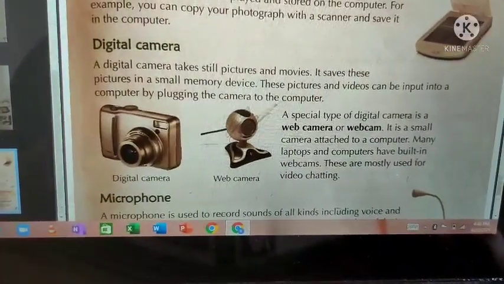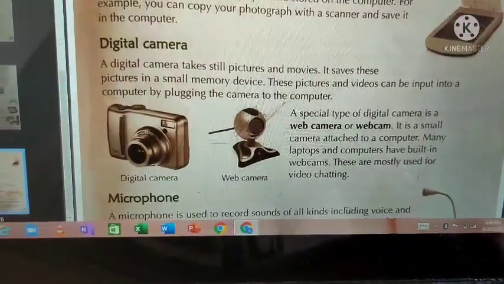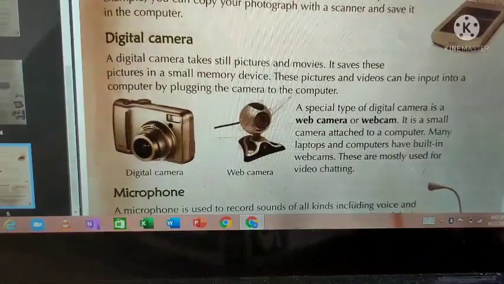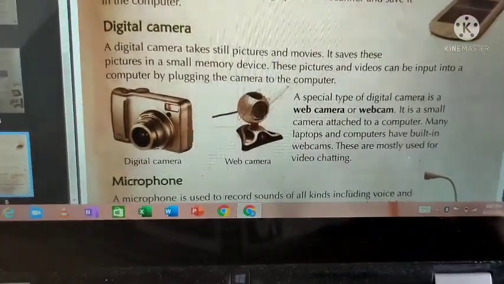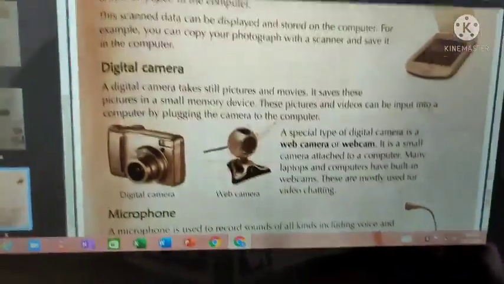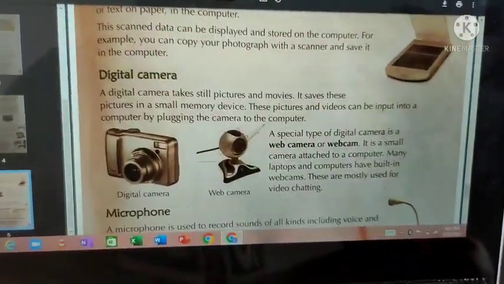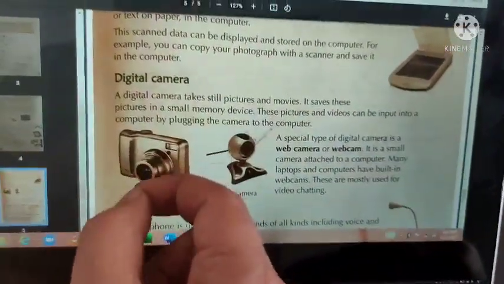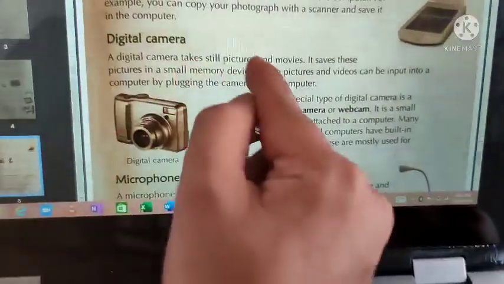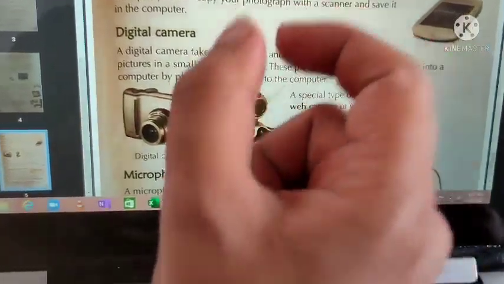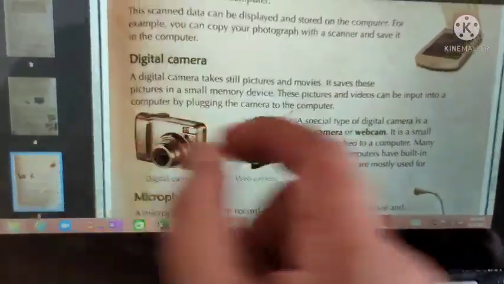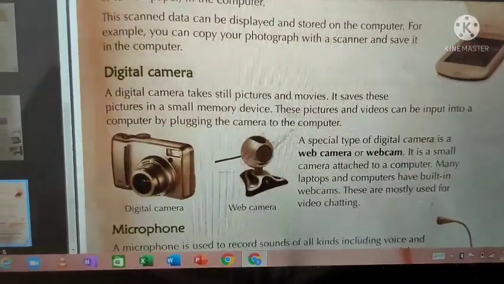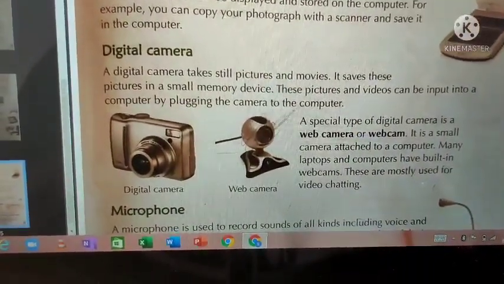Now, digital camera. A digital camera takes still pictures and movies. It saves these pictures in a small memory device. You know how a digital camera works, obviously. Using this camera you can take pictures, and the pictures will be stored inside the camera itself. Where will it be stored? In a small memory device. Inside the camera you have something called a memory device. There all the pictures will be stored. These pictures and videos can be input to a computer by plugging the camera into the computer.